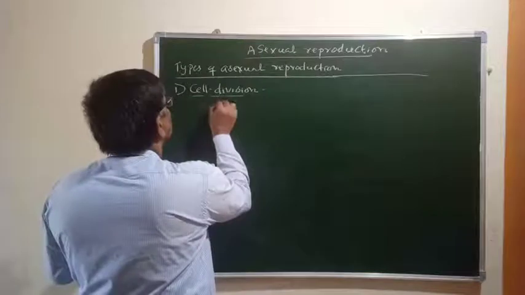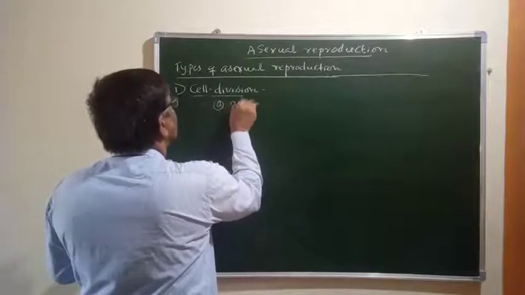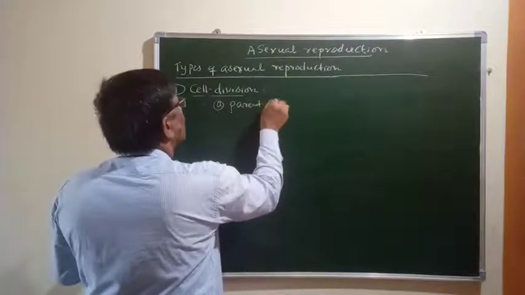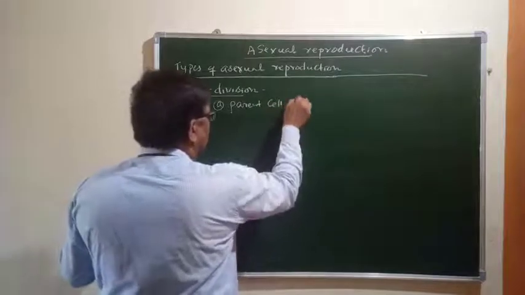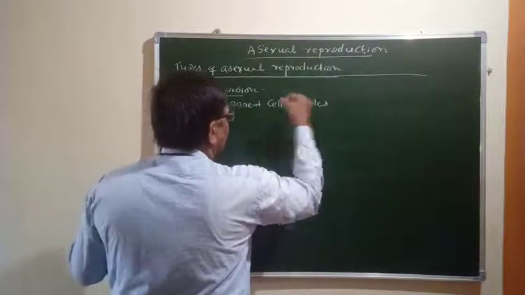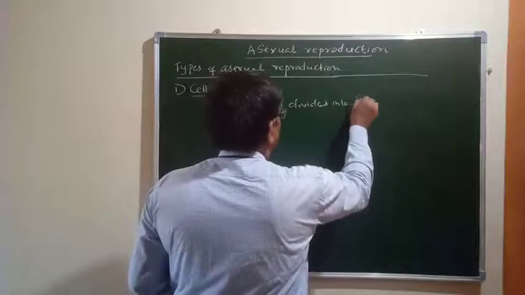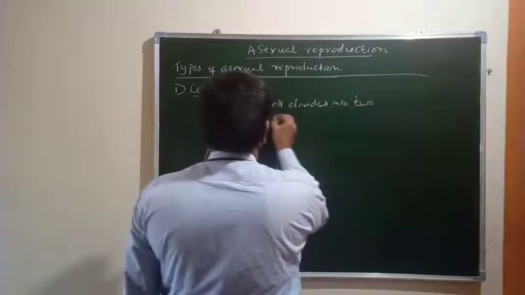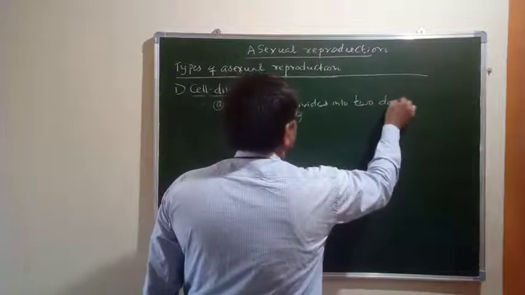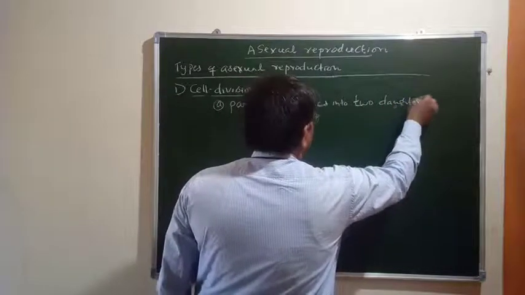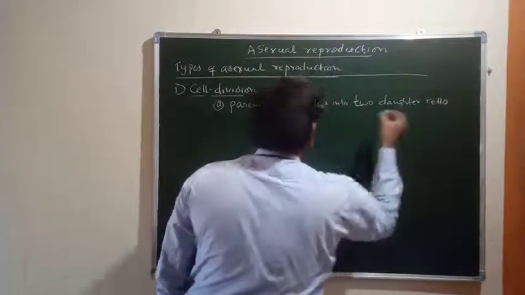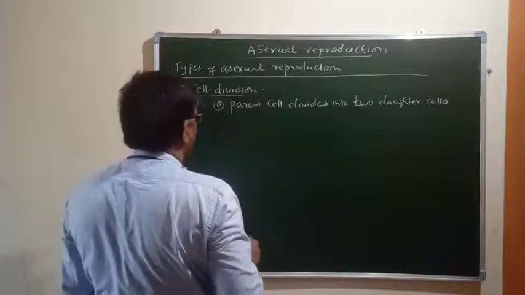Here the parent cell divides into two daughter cells.